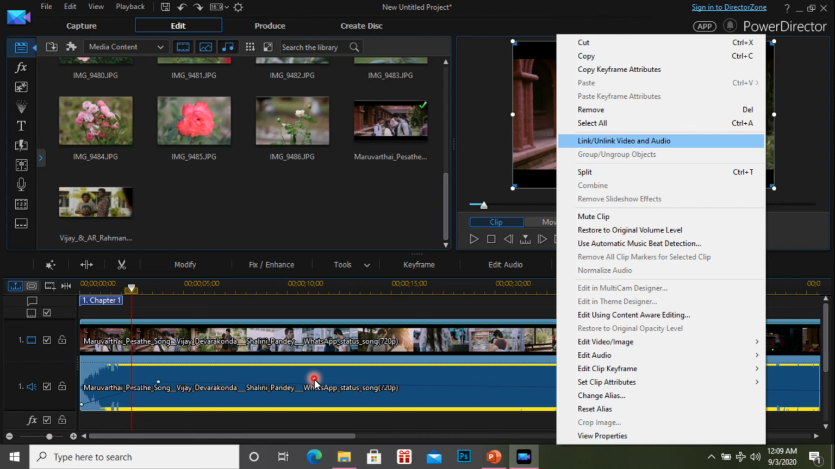Understand? When you mute, the audio is still there, but you can't listen to it. But with unlink, you separate the video file and audio file, then you can move the audio, you can move the video, you can delete the audio, you can insert some other audio, you can do more operations, okay?